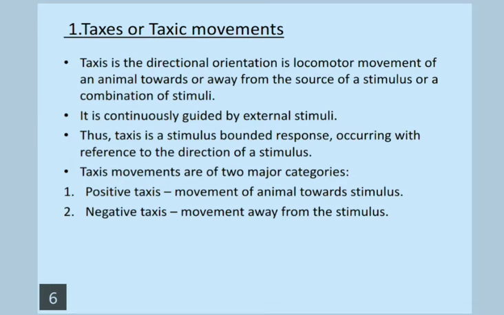Thus, taxis is a stimulus bound response occurring with reference to the direction of a stimulus. Taxis movements are of two major categories, positive taxis and negative taxis. Positive taxis is the movement of the animal towards the stimulus, and negative taxis is the movement away from the stimulus.